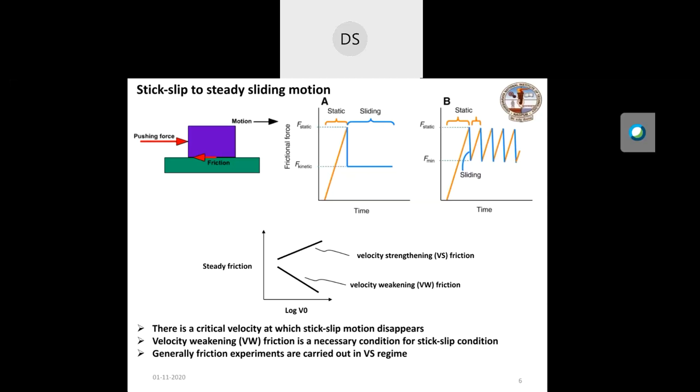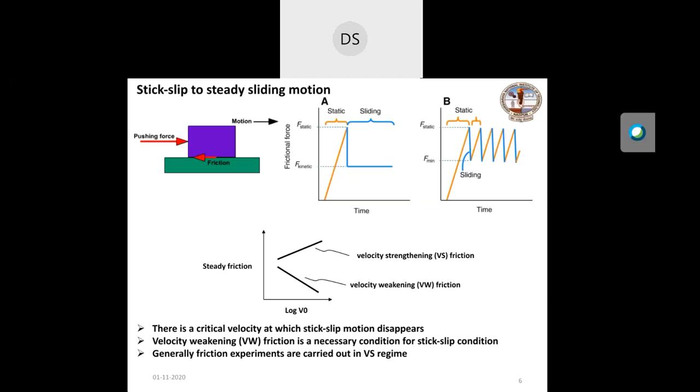So in stick slip, the mass moves intermittently. Sometimes it sticks, sometimes it slips. So this is called the stick slip phenomenon. However, this motion disappears at a threshold velocity, which is known as the critical velocity. So smooth motion occurs. If you see the left side plot, there is still static friction, but the dynamic friction is now constant. That's why it is known as the steady dynamic friction, because here the friction is constant with time.